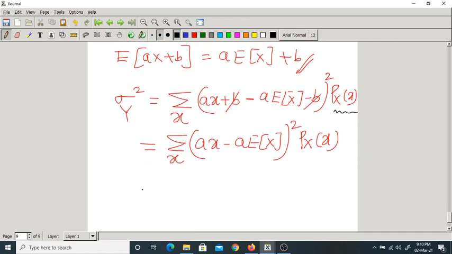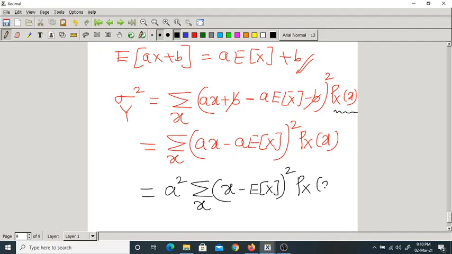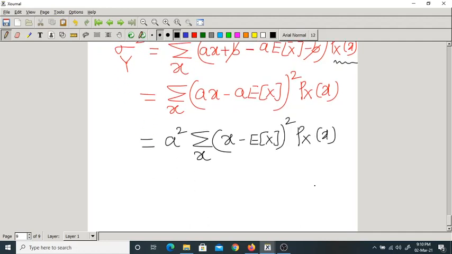Now, here, so a is common, right? I mean a square is common. You can take a square outside the summation over x into x minus ex whole square into px of x. Or you can also write this as a square into summation over x minus mu whole square into px of x.